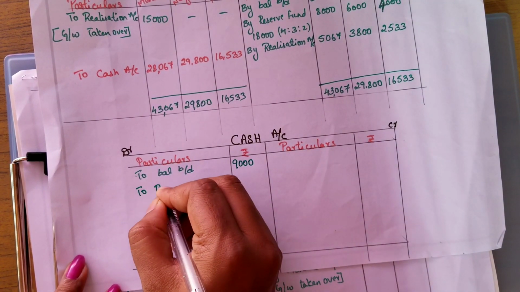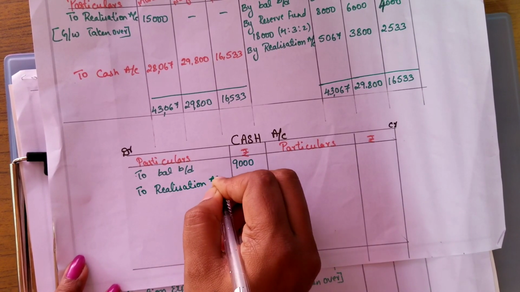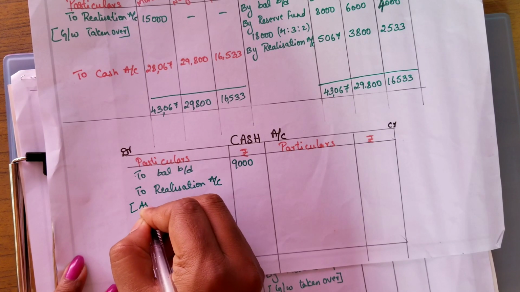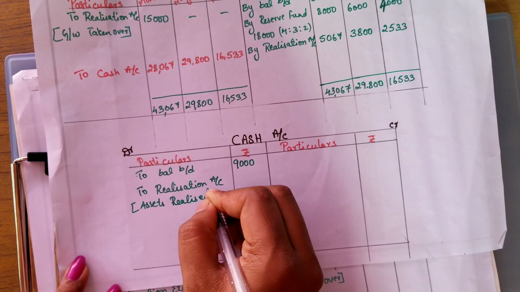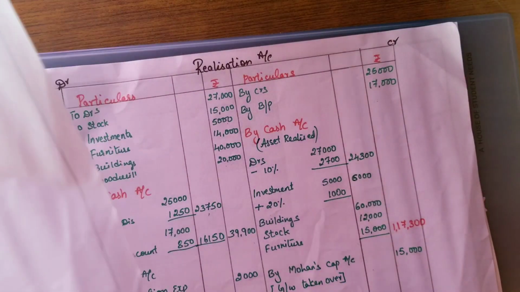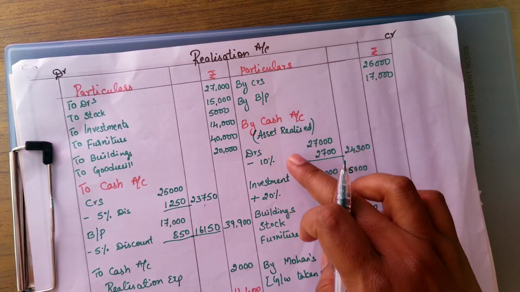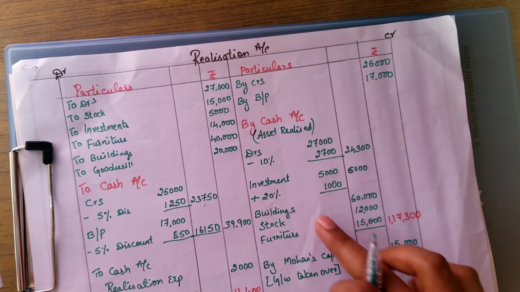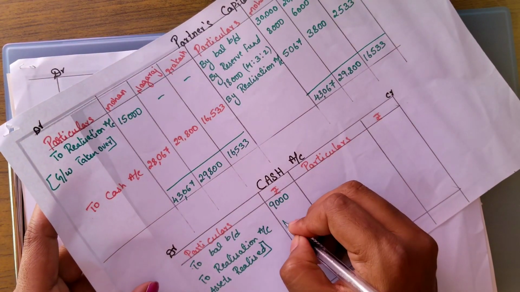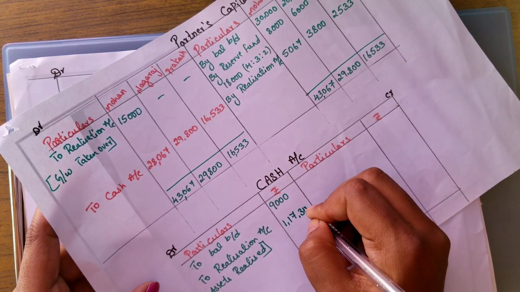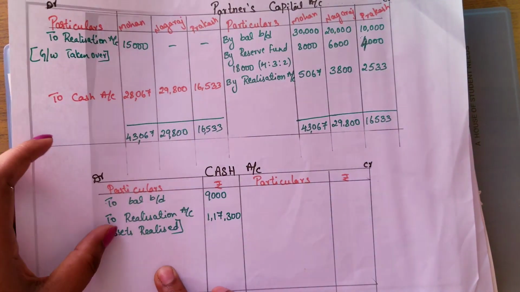The next we will be writing realization account. To realization account, we will be writing the total of assets realized. So what is the total of assets realized? Where do you get this? We have done here. Whatever we have done under the cash account in the realization of here, this particular adjustments, everything total we have done, right? 1,17,300 that we will be taking here. Okay. Only these two items will be appearing in the debit side.